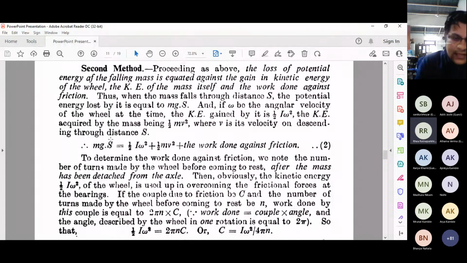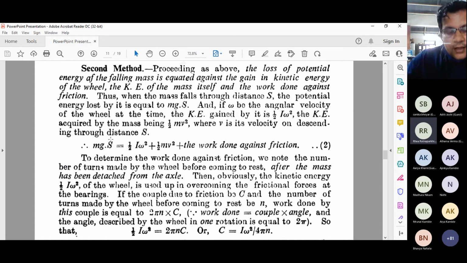That work done against the friction is added in the system. So the potential energy needs to be conserved in terms of three quantities: one is the rotational energy of the wheel, another is the translational kinetic energy of the mass, and the third is the work done against the friction.